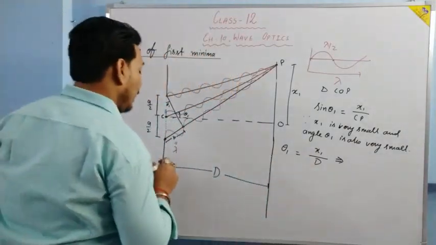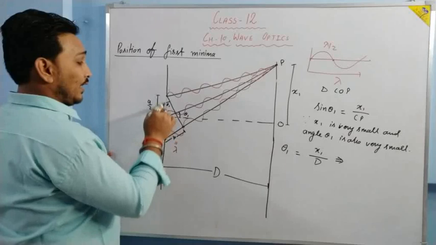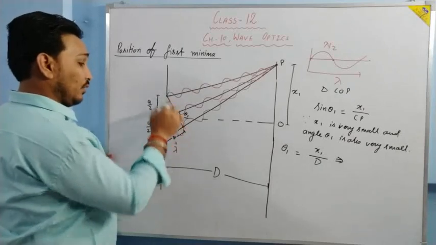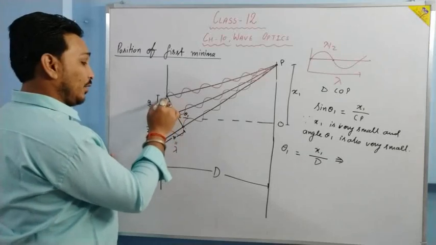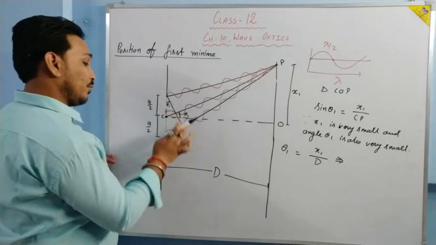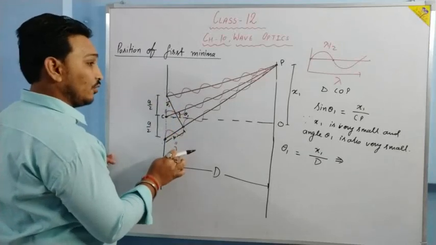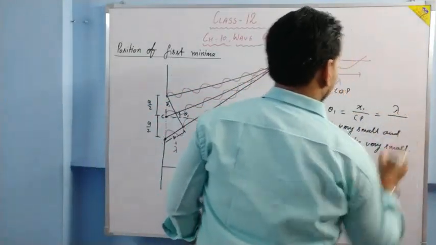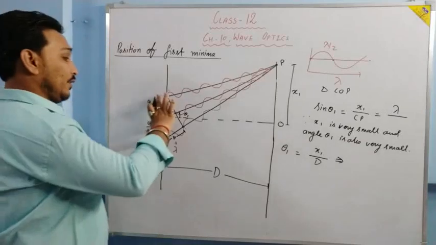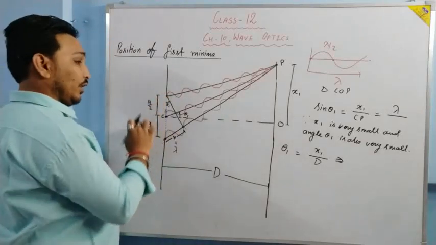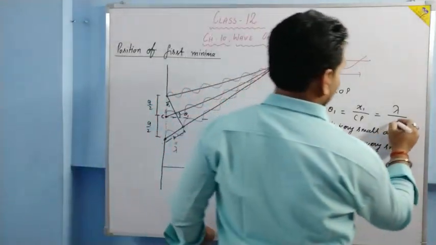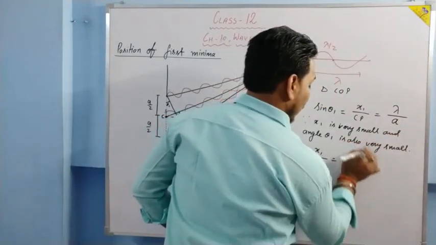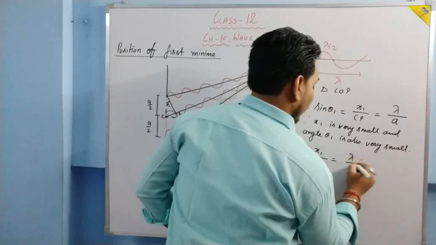Moreover, to see in this right angle triangle, the bigger one, this sin theta 1 can be taken as perpendicular upon hypotenuse. Perpendicular is equal to lambda. The same sin theta 1 can be written as lambda upon this very distance, and this very distance is equal to A. So this can be written as lambda upon A also.